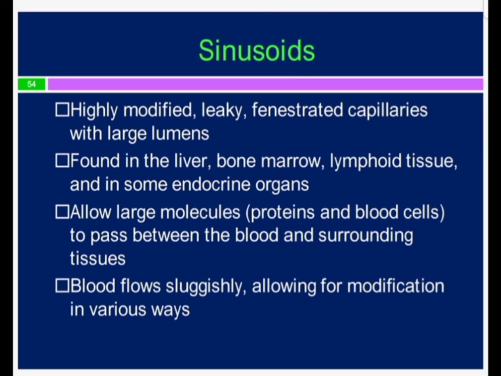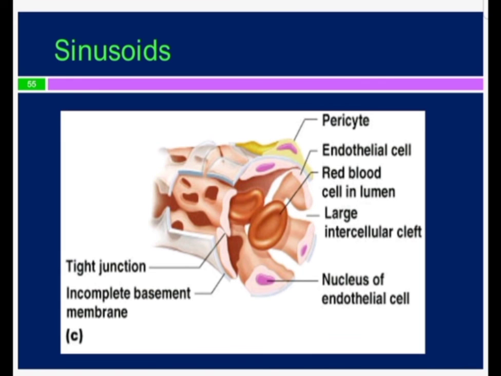These types of sinusoidal capillaries have got a discontinuous basal lamina. There are clefts, or gaps, in between the endothelial cells. They allow large molecules, that is the proteins and blood cells, to pass between the blood and surrounding tissues. Blood flows sluggishly, allowing for the modification in various ways. So these are the sinusoids.